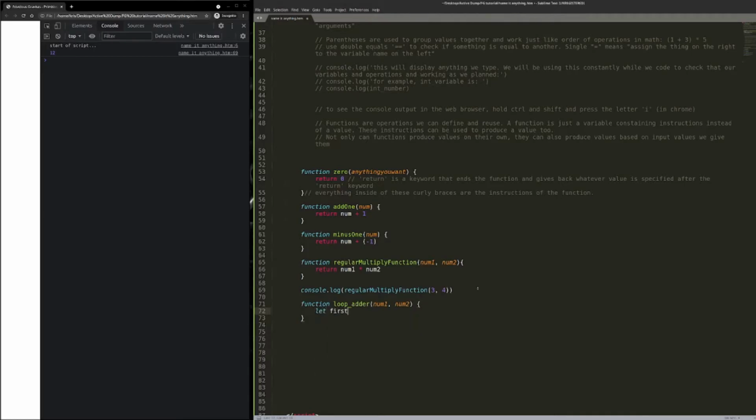So I'm going to say let first var equal num1, let second var equal num2, let result equal first var. So what I'm going to do here is I'm going to make an adder that loops through all of any numbers that we offer our function here. In this case, we're just using 2, but in practice, you could use as many as you want. And I'm just going to show you how a loop works, because what I'm going to write here is second var.